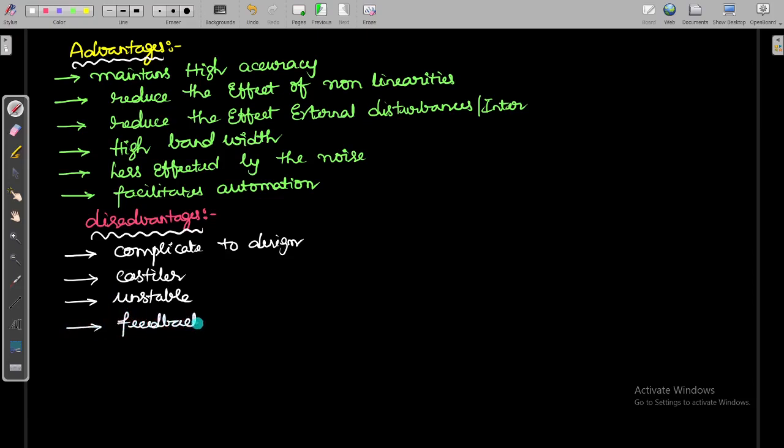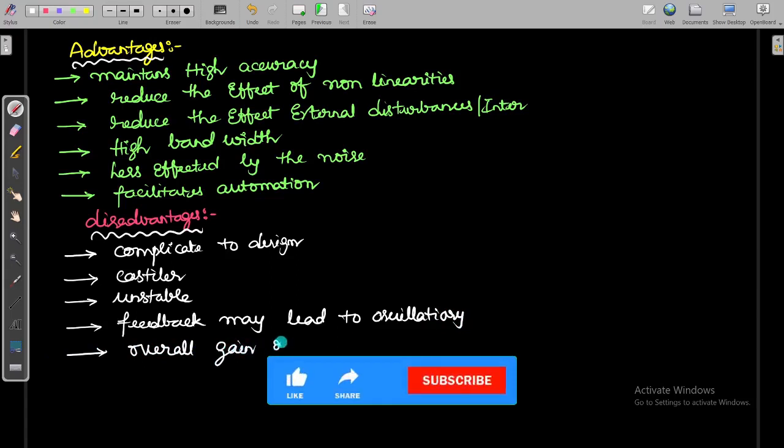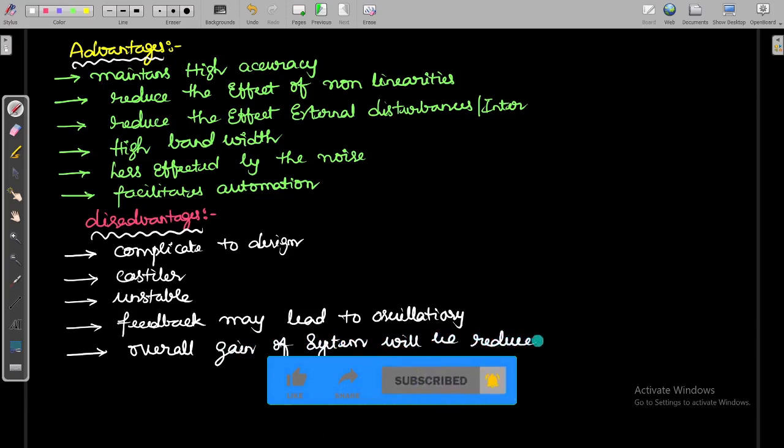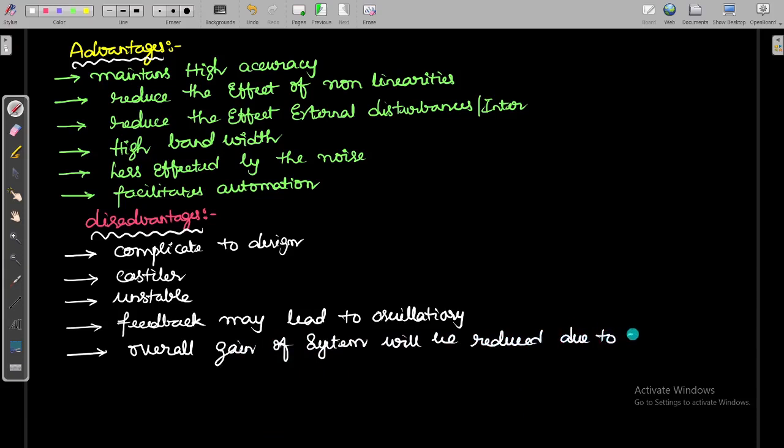Feedback may lead to oscillations, which means we will have dampings, and the overall gain of the system will be reduced due to the feedback elements. These are the disadvantages of the closed loop control systems.